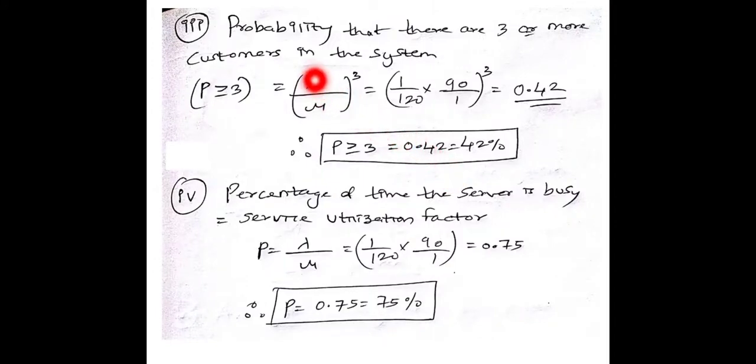Next is the probability that 3 or more customers are in the system, which is nothing but (lambda by mu) whole cube, which is equal to 1 divided by 20 into 90 by 1, which is coming to 42 percent. The percentage of time the server is busy is nothing but lambda by mu, which is 0.75, that is nothing but 75%. Okay.